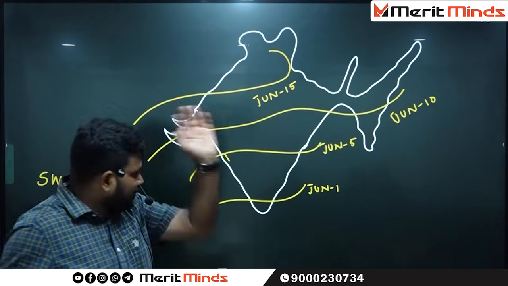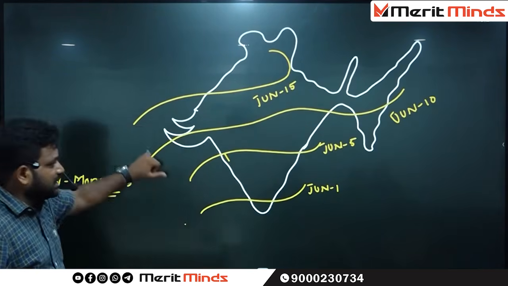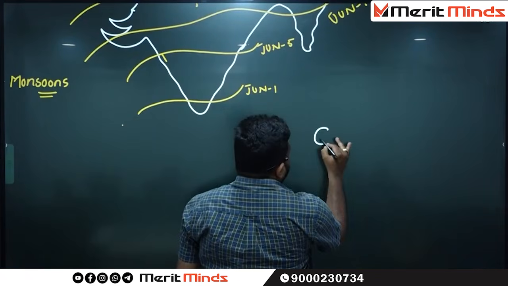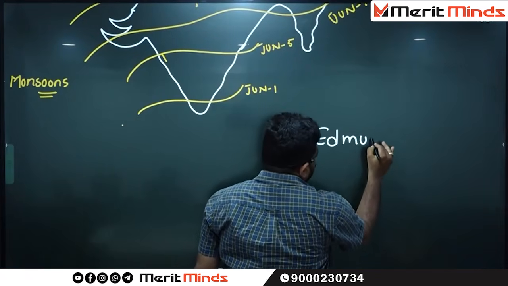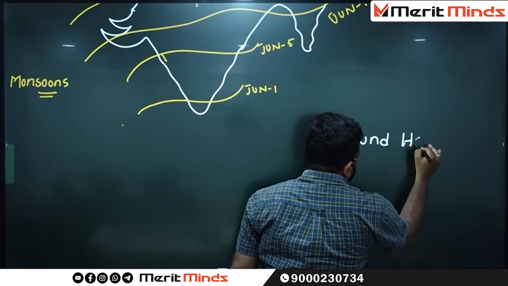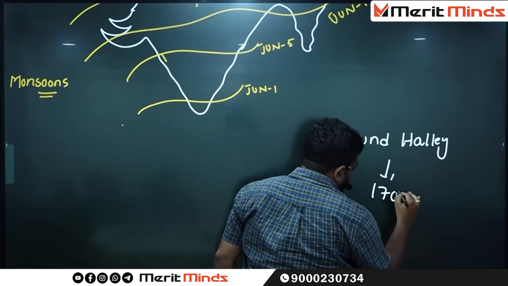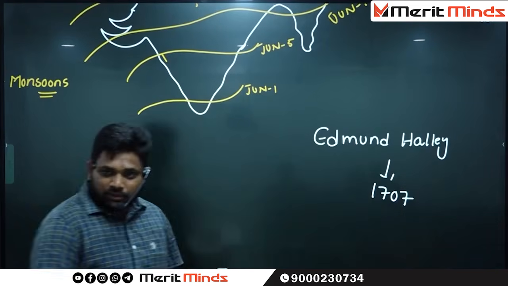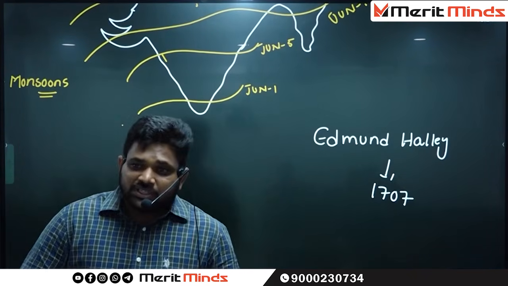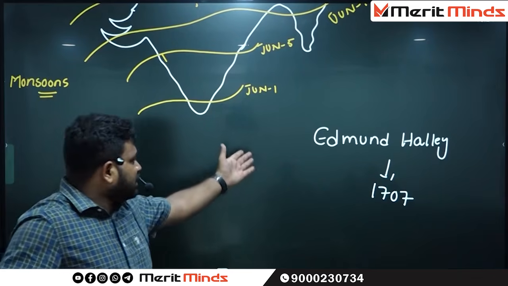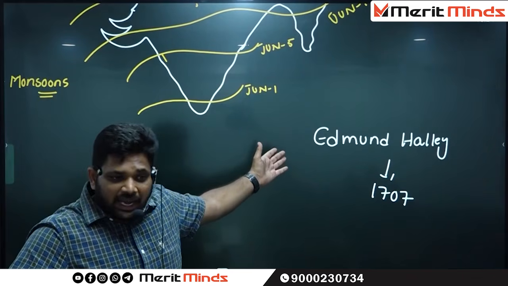Now, the monsoonal concept we discussed was propounded by a personality called Edmund Halley in the year 1707. The personality who propounded the monsoonal mechanism of India is Edmund Halley.